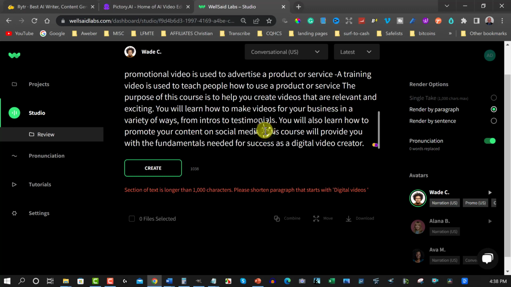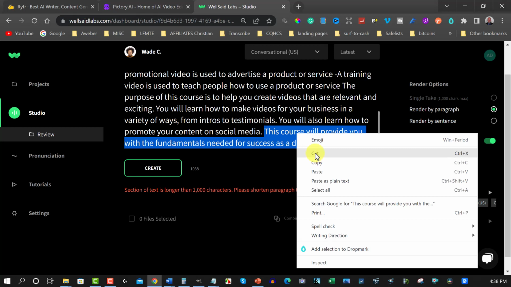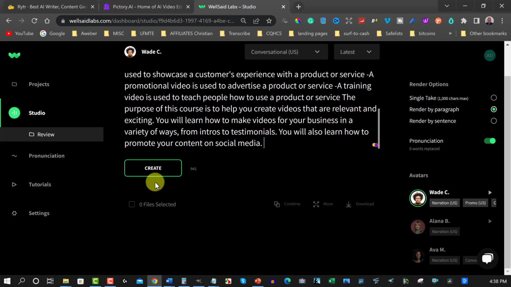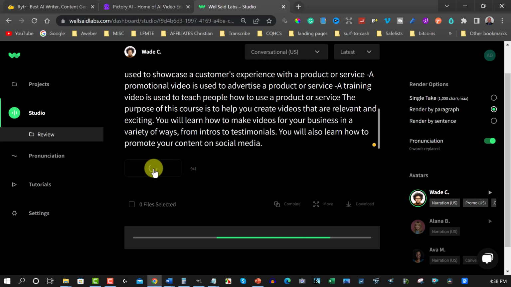Let's lose this sentence here. There we go. We'll just copy over that. We'll cut that, and hopefully, yes, we're under the 1,000 characters. Now we can hit create, and then we'll just wait a moment and let it create the voices for us. So I'm going to pause the video while it does that.